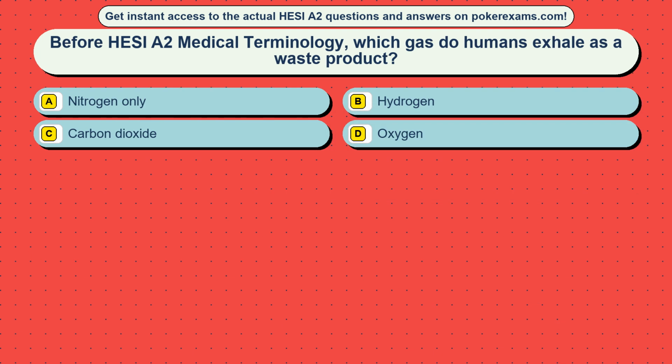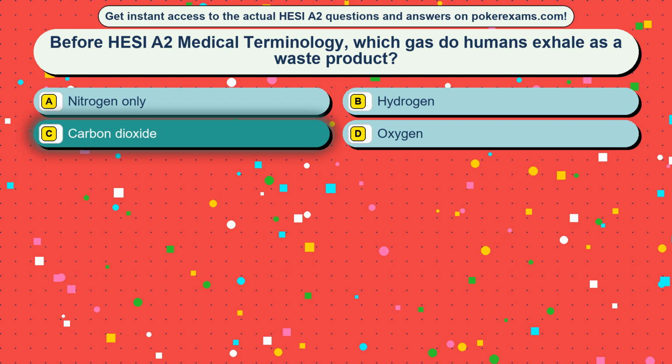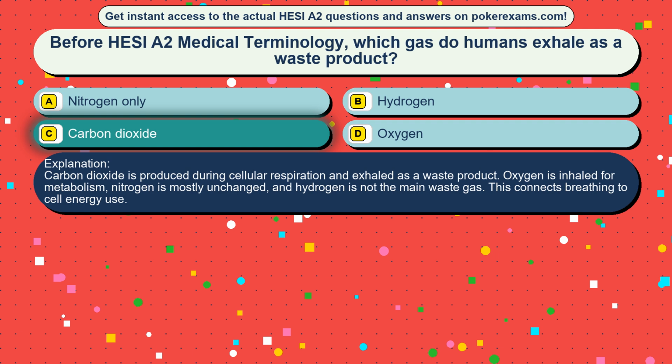Question 35. Before HESI A2 medical terminology, which gas do humans exhale as a waste product? Option A, nitrogen only. Option B, hydrogen. Option C, carbon dioxide. Option D, oxygen. The correct answer is option C, carbon dioxide. Carbon dioxide is produced during cellular respiration and exhaled as a waste product. Oxygen is inhaled for metabolism, nitrogen is mostly unchanged, and hydrogen is not the main waste gas. This connects breathing to cell energy use.